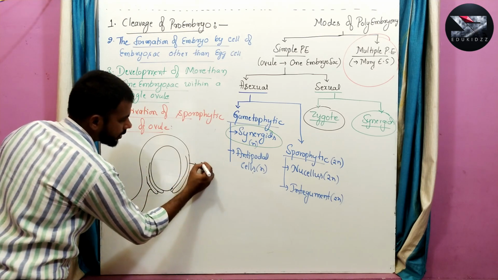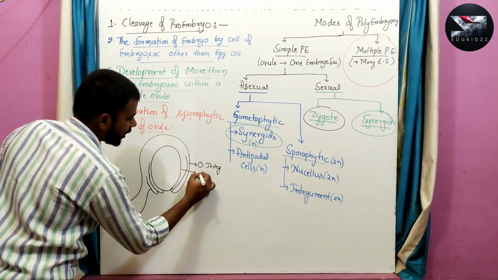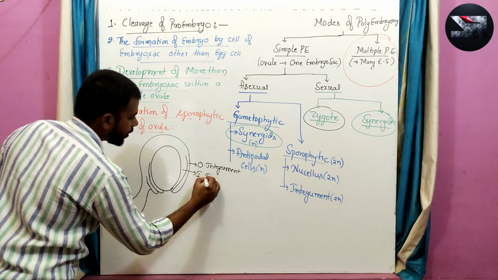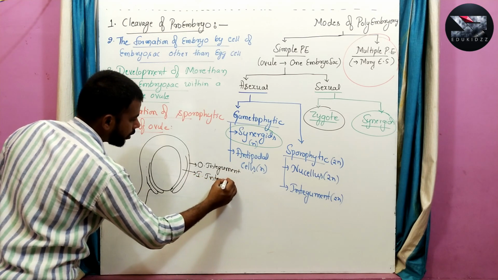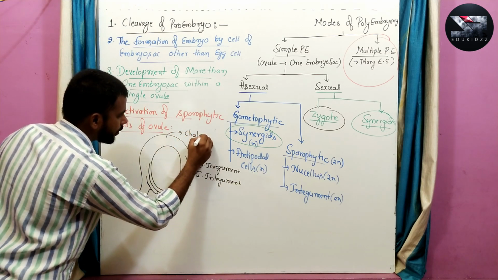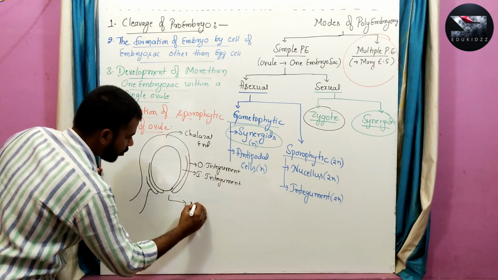This one is the outer integument, this one is the inner integument, and as you know, this is the chalazal end, and this region is the micropylar end.